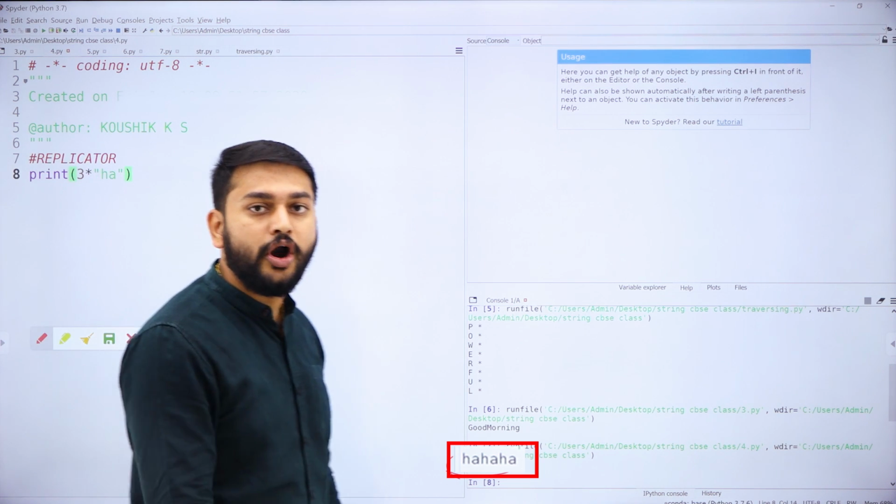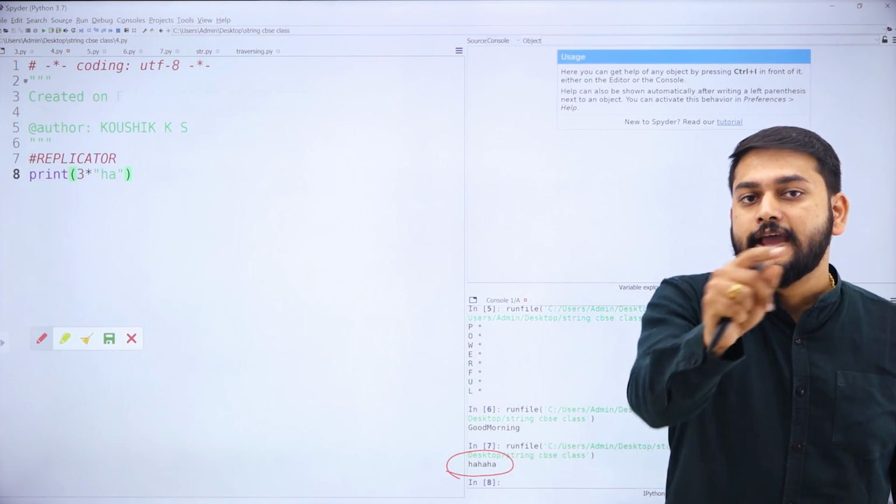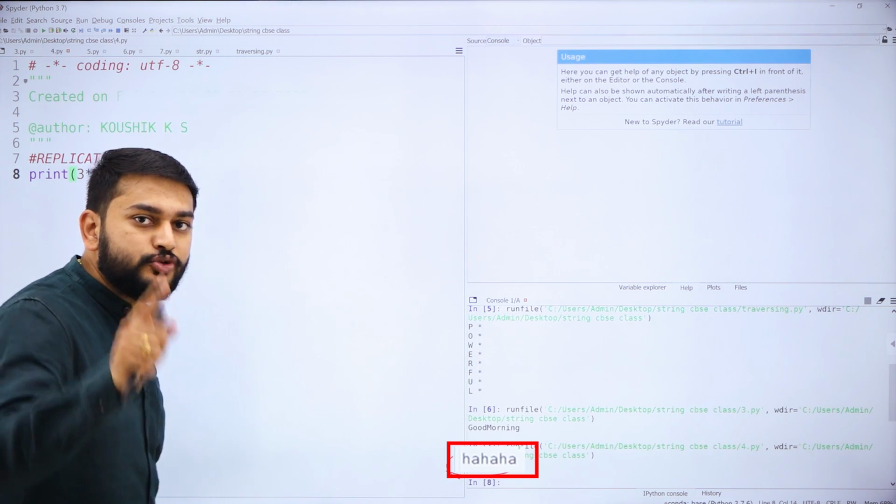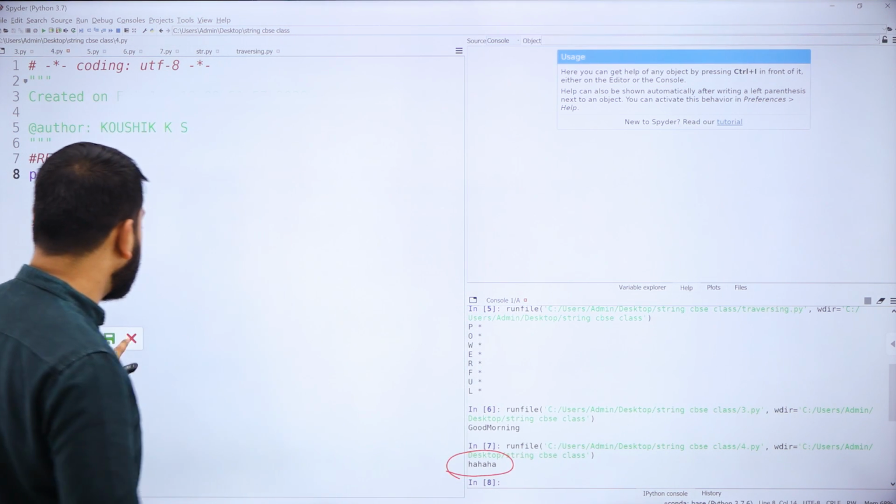3 times you have got HA. So this is the speciality of the replicator operator. So that is what you need to remember. So moving on to the next one.